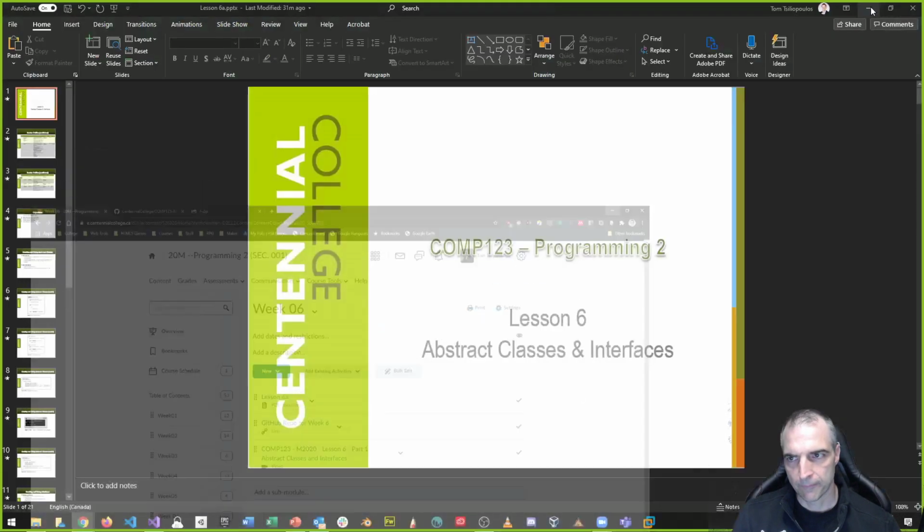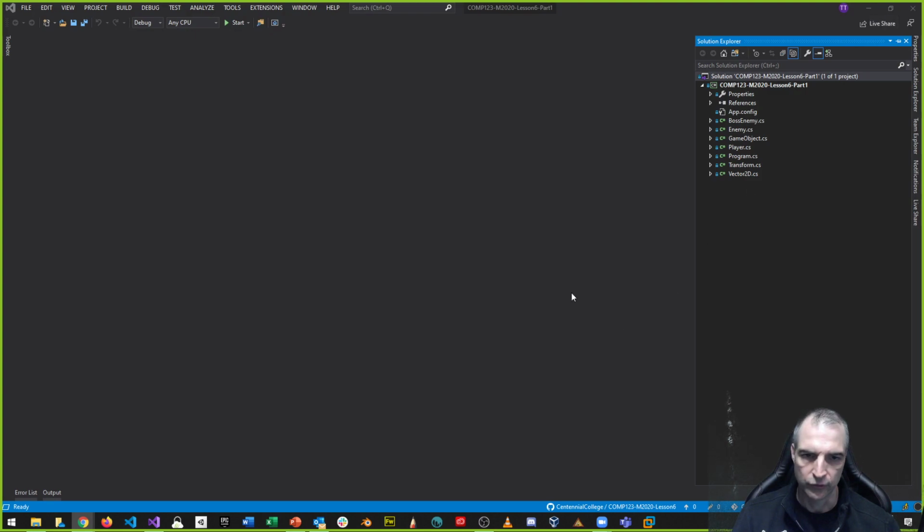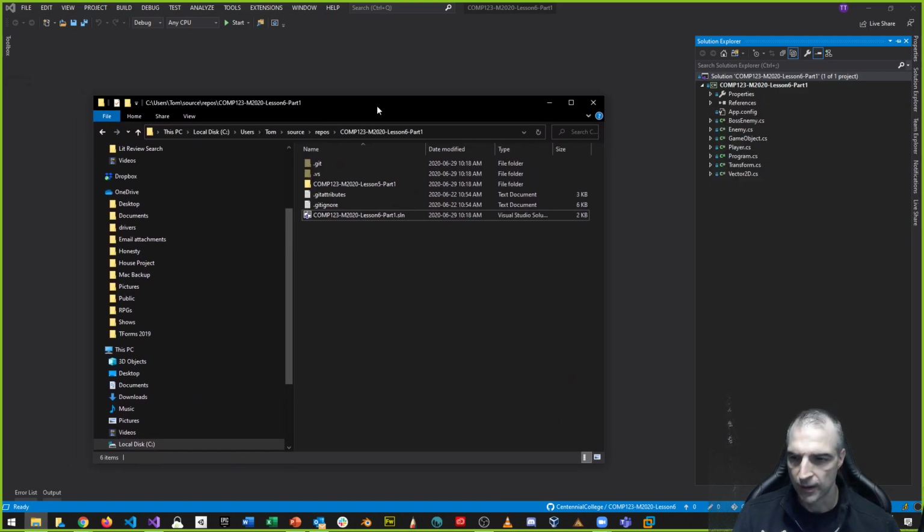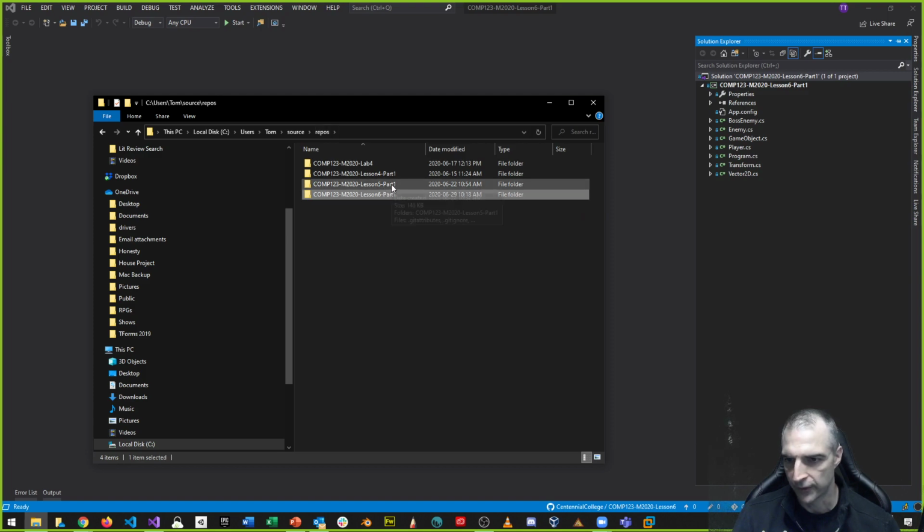And how did I do that? Well, here's Visual Studio. Notice that I just copied it. So from a file perspective, notice here's repos. There's part 5, there's lesson 5, there's lesson 6. All I did was copy lesson 5 to lesson 6. That's what you can do.